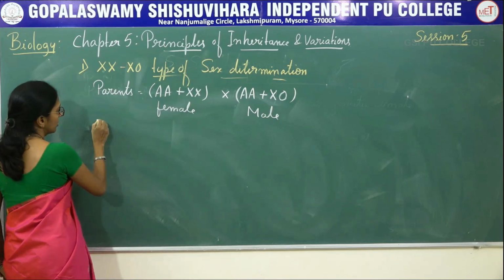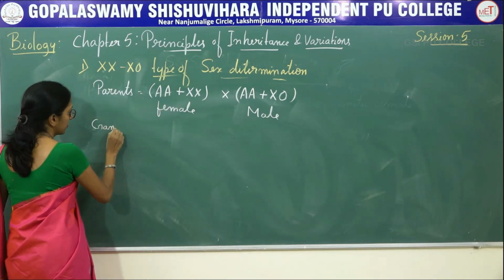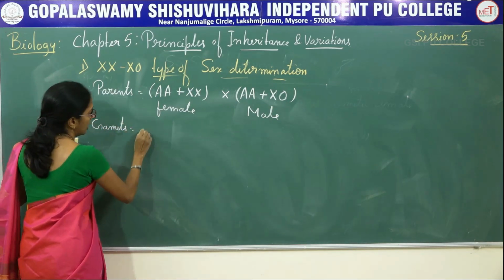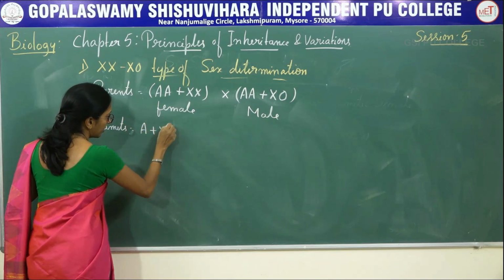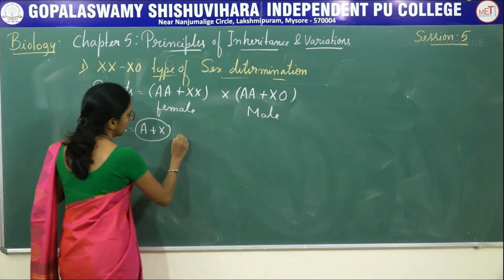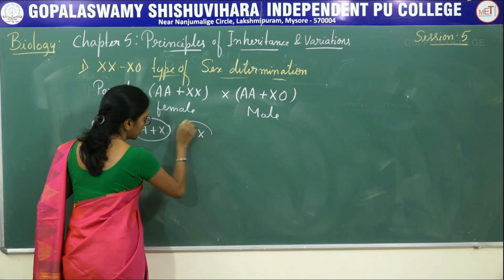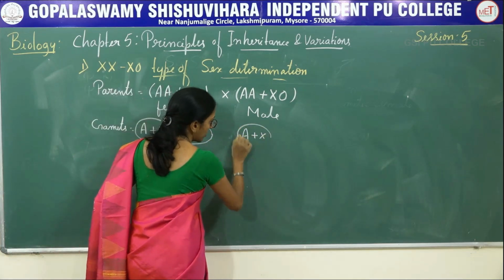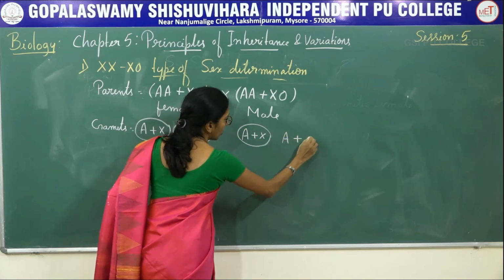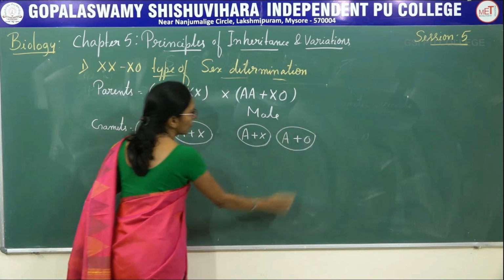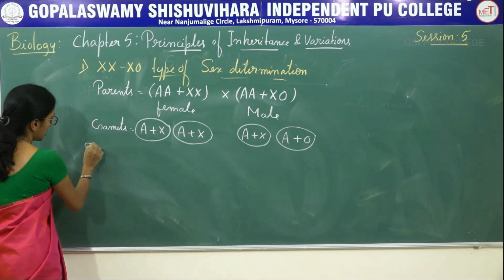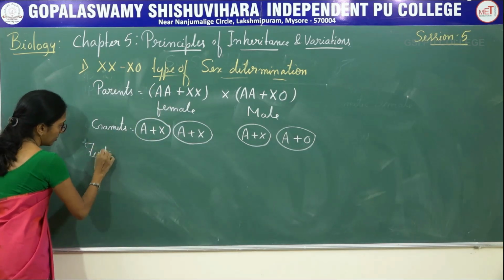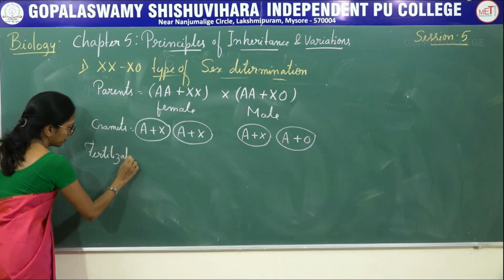Now coming to the gametes. A plus X, A plus X. Here is A plus X, A plus 0. Coming to the next is fertilization.